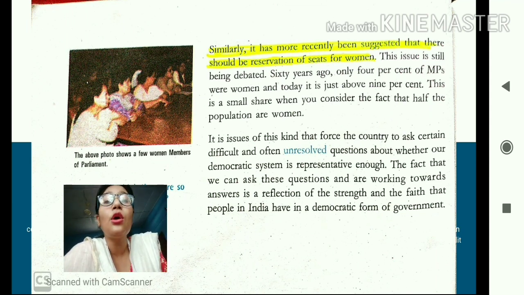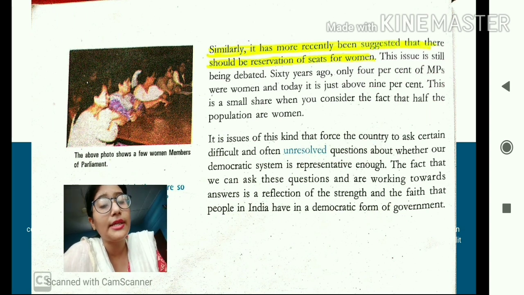Because it took a long time for the parliament to give seats to the scheduled caste and scheduled tribes. It took a long time for the parliament to give seats to the women. Women have been oppressed, they were exploited by the male dominated society for a very long time, but till now also the participation of women in the parliament is very less. The participation of the scheduled caste and scheduled tribe people initially was very less. So this puts a big question mark on whether our democracy is truly representative or not.